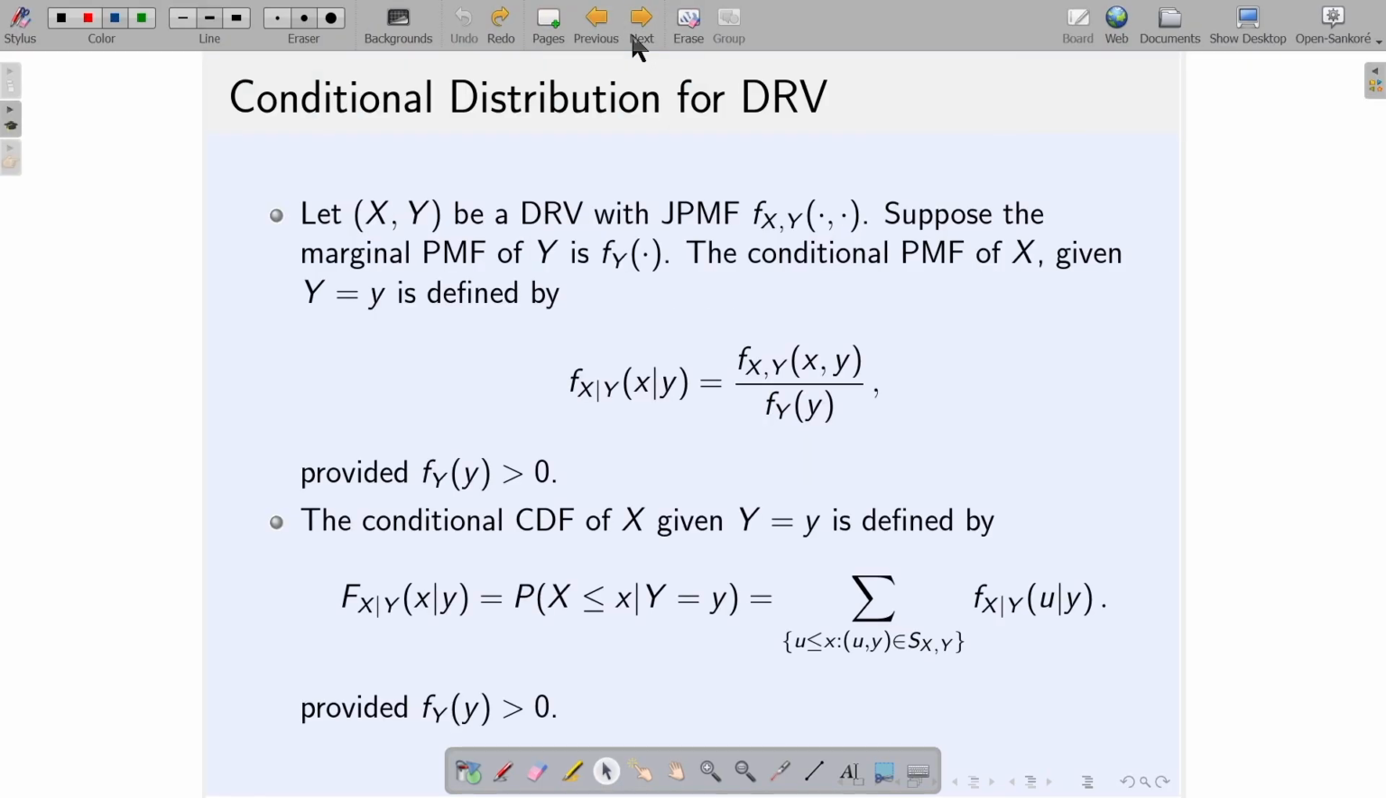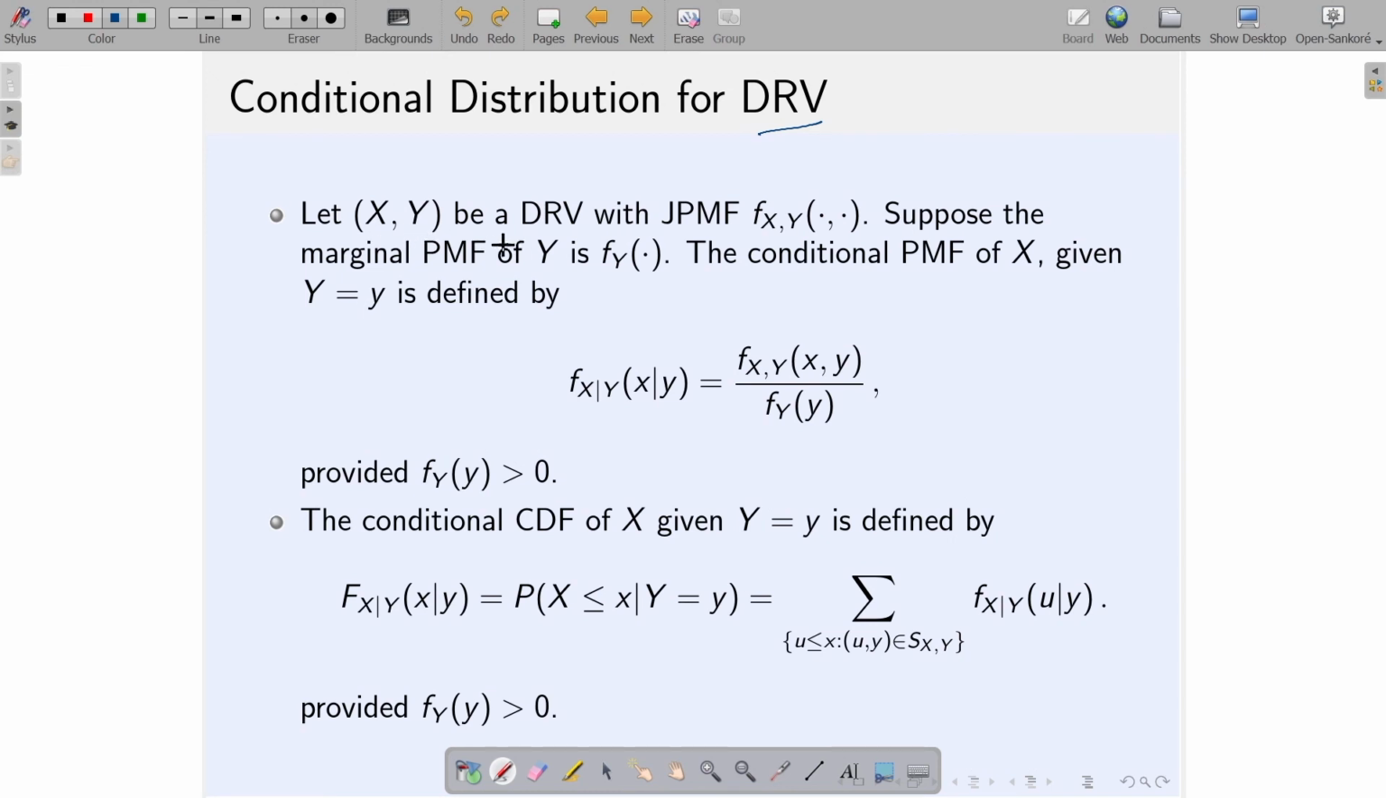So, what is the conditional distribution for discrete random variables? We will first start with the discrete random variable and then we will proceed to the continuous random variable, or continuous random vector also. So, in case of the discrete random vector, how can we talk about the conditional distribution? The idea in this case is very simple.